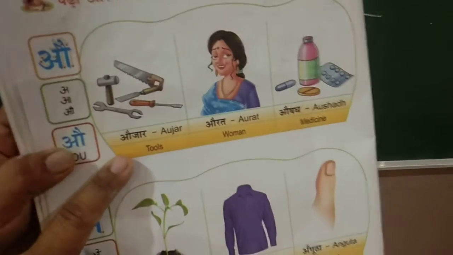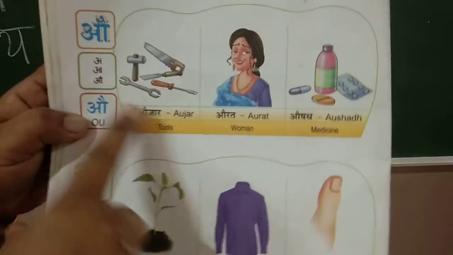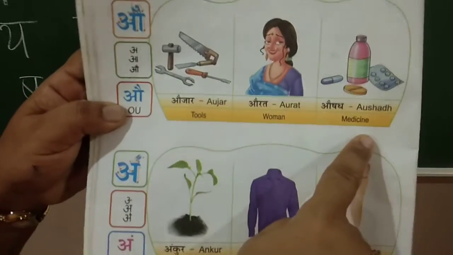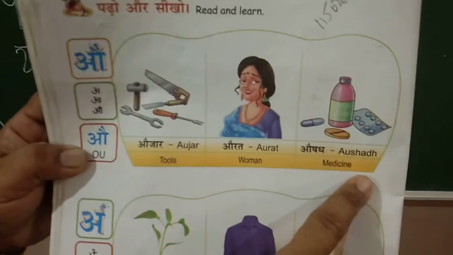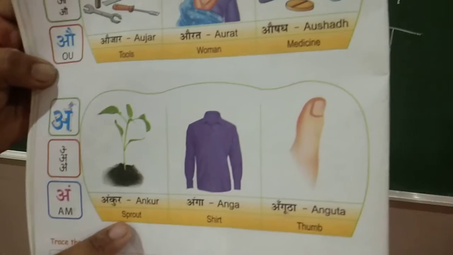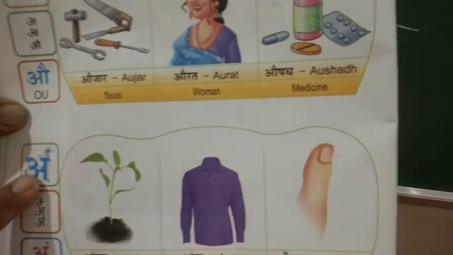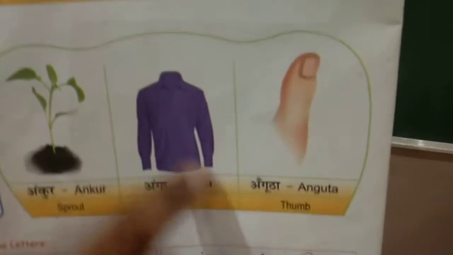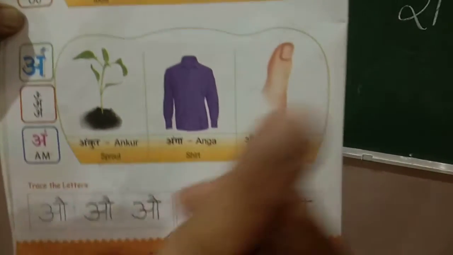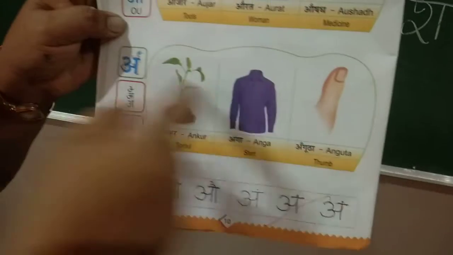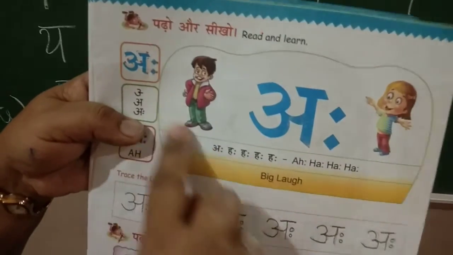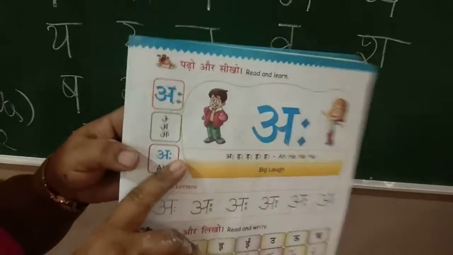Au से औजार. औजार means tools. औ से औरत. औरत यानी women. औ से औषध. औषध means medicine. Then am से अंकुर. अंकुर यानी sprouts. am से अंग. अंग यानी shirt which you wear, right? Am से अंगूठा. अंगूठा means thumb. Then the letter aha. Aha means how do you laugh, children? It is a big laugh.